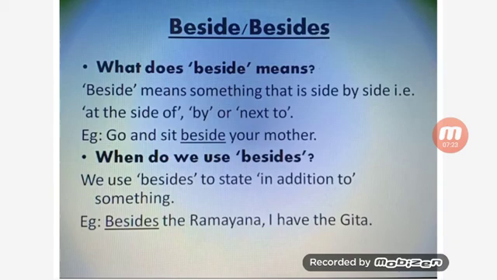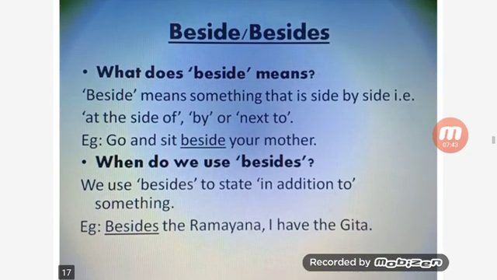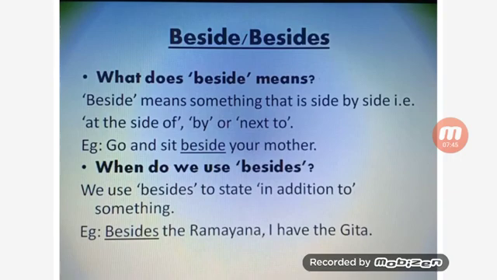Next, when do we use besides? We use besides to state in addition to something. When we add something to someone, then we use besides. For example, besides the Ramayana, I have the Gita. So, these are the prepositions.